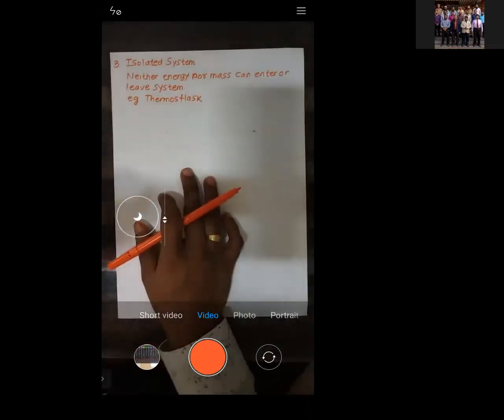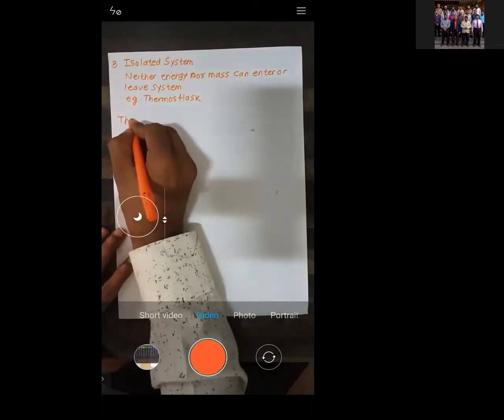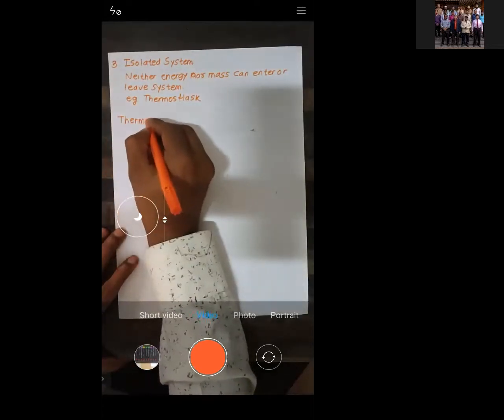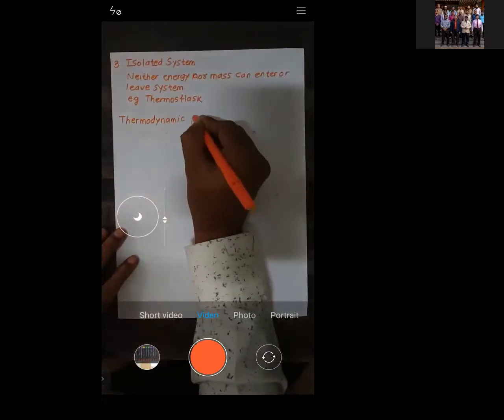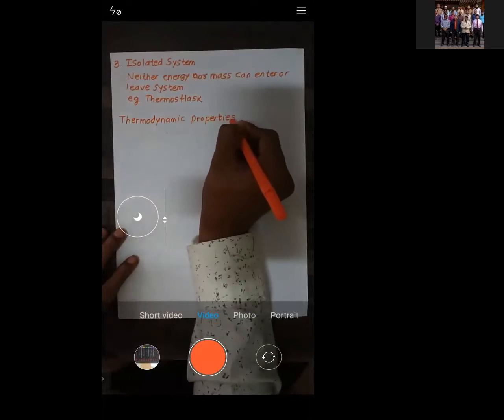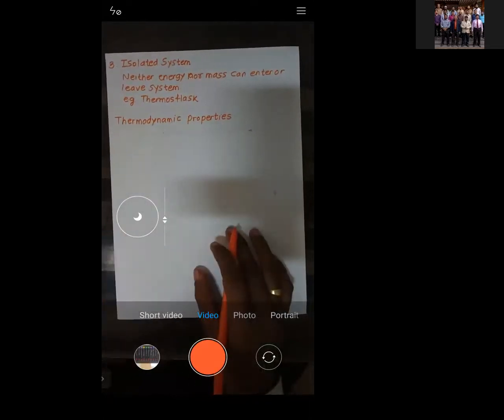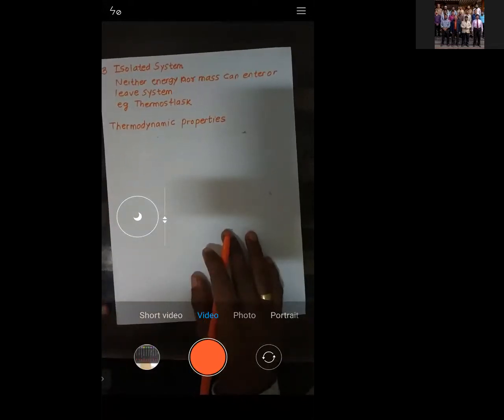Let us move now to the next point, and that is called thermodynamic properties. Try to understand. What are thermodynamic properties?